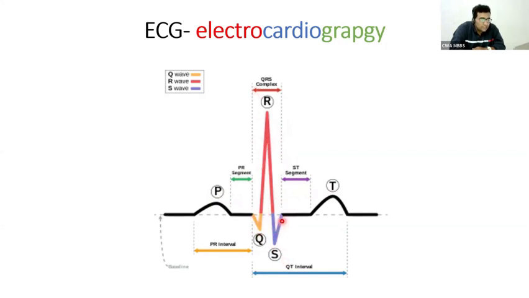Then this segment is so important. After the S wave and before the T wave, there is the ST segment. That is so important, crucial in the identification of pathological events in the ECG. I will tell you that. The PR interval is also okay. P wave, QRS complex, and T wave.